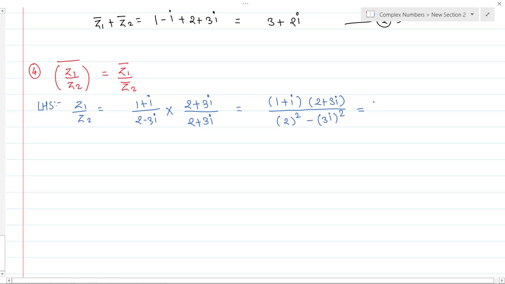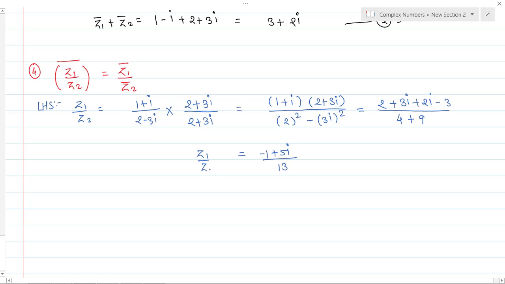Let's solve this numerator. So 1 into 2 becomes 2, plus 1 into 3i becomes 3i, i into 2 becomes 2i, and i into 3i becomes minus 3, whole divided by 2 squared is 4, minus 3i squared becomes plus 9. So this is equal to 2 minus 3, which is minus 1, and 3i plus 2i becomes plus 5i, whole divided by 13. This is what my complex number z1 upon z2 is.